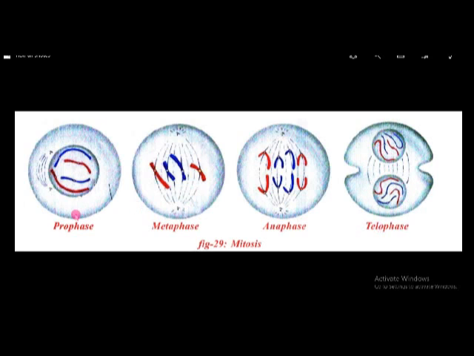After these 4 phases, prophase, metaphase, anaphase and telophase, cytokinesis happens. Cytokinesis means division of cytoplasm. In these 4 phases, the nucleus is dividing into 2. This is called karyokinesis. Karyokinesis means division of nucleus. Cytokinesis means division of cytoplasm. Like this, prophase, metaphase, anaphase, telophase, 4 phases are there in mitosis.